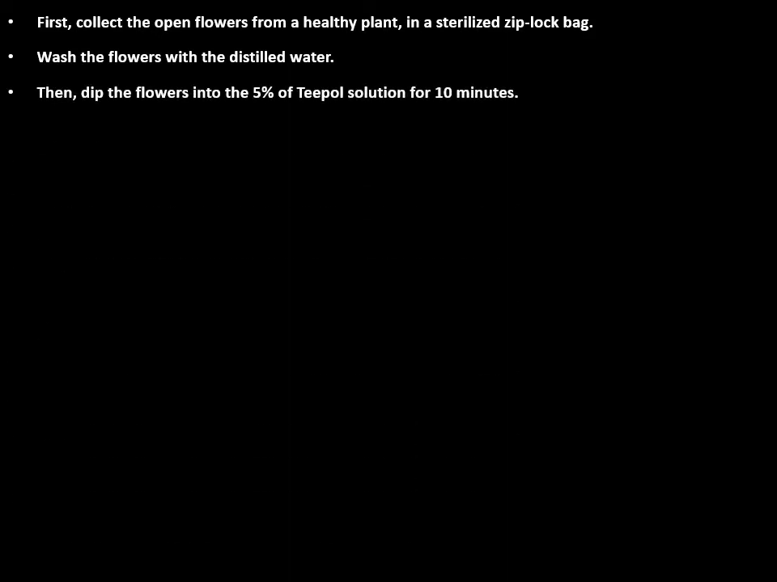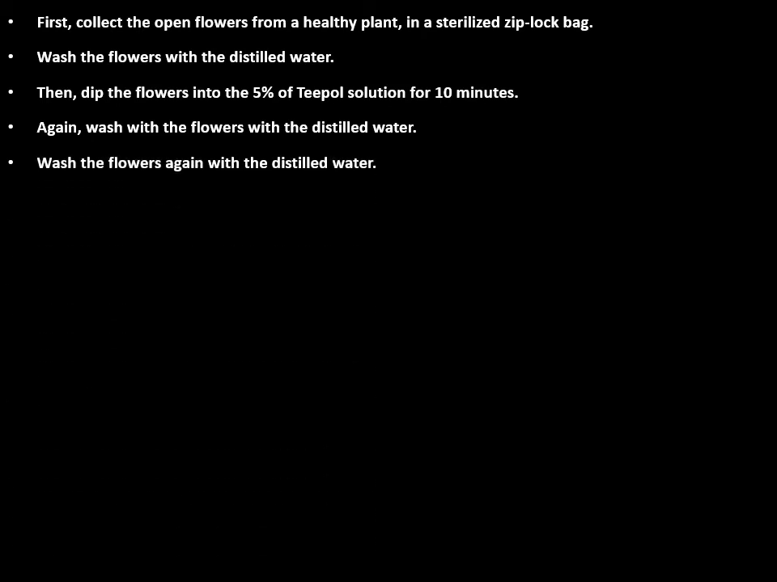Let us understand here one by one what all the protocol we went through in the previous slide. First, collect open flowers from a healthy plant in a sterilized Ziploc bag to avoid any kind of cross contamination, right? Then wash the flowers with distilled water. Then dip the flowers into 5% Tween solution for 10 minutes. Again wash the flowers with distilled water to remove the traces of chemicals.